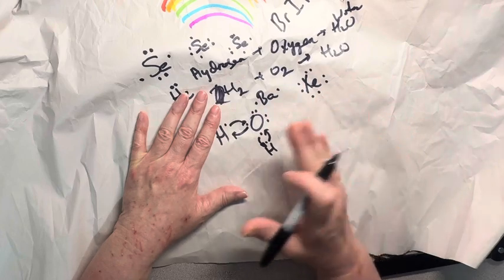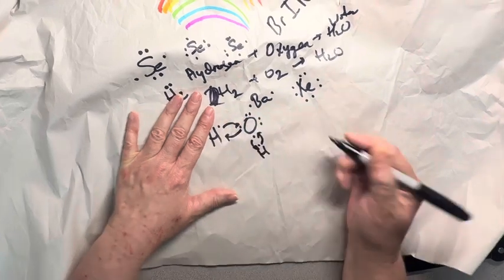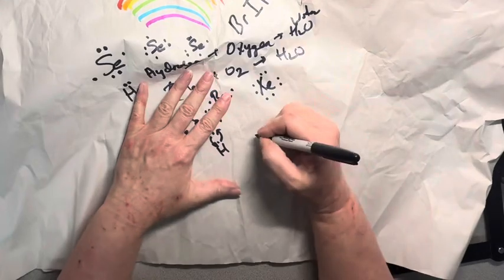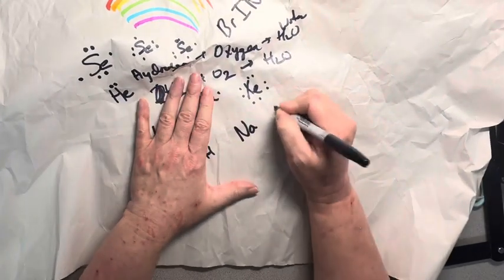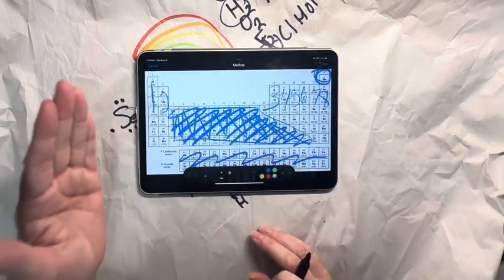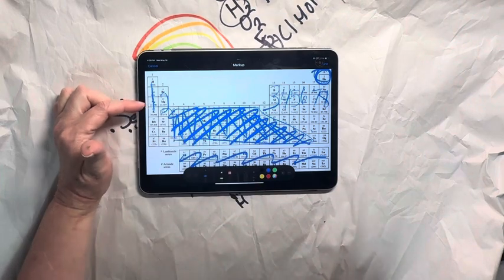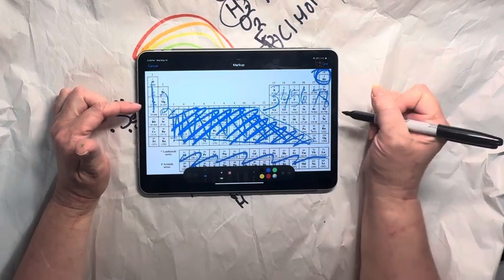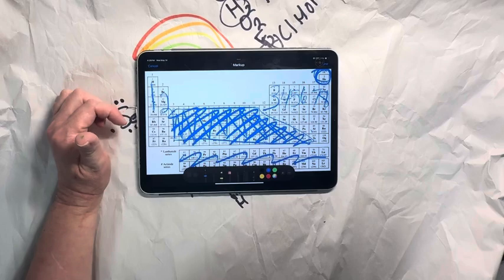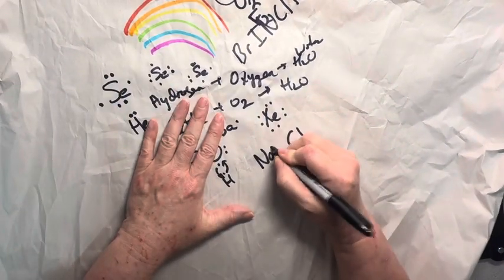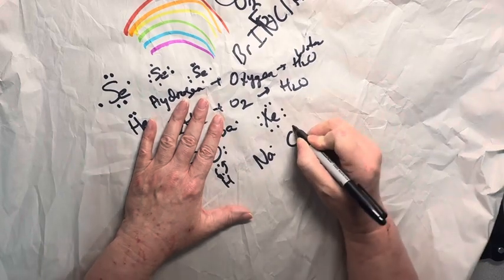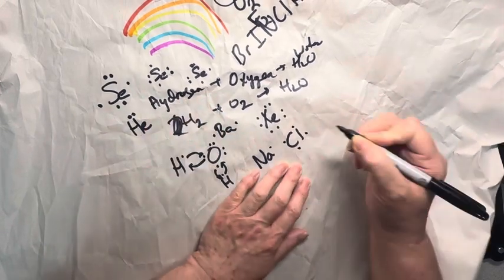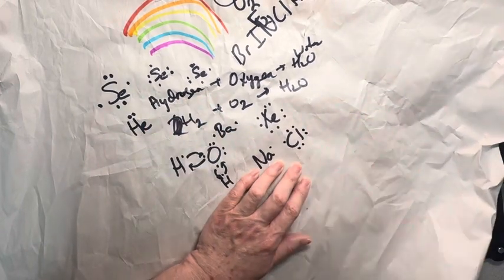Because ionic bonds, they're not shared. One of them gives it up. For example, if we have sodium and chlorine, going back to your periodic table, because you don't have to memorize anything, you're always going to have one. Sodium is right here. Tall column number 1, sodium has 1 valence electron. Chlorine, right here. Tall column number 7, chlorine has 7 valence electrons. So we've got 1. That was easy. 1, 2, 3, 4, 5, 6, 7.